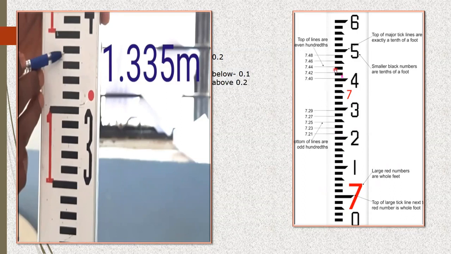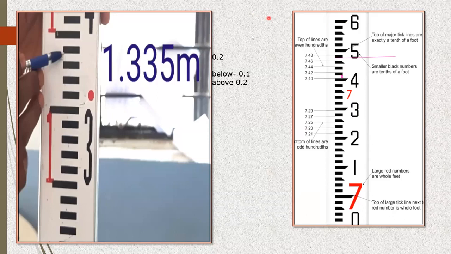So now again, you see here, it is again at the top. So this is 7.4, 4 here. 42, 44. This is 7.44. Next, this is 7.46. Suppose if it was here at the bottom, then it would have been 7.45 exactly. Then this one, it is 7.48 at the top. Suppose if it was at the bottom, what it would have been? It would have been 7.4, 7.42, 44, 46. It would have been 7.47. But here it is at the top, so it is 7.48. Then it is 7.5 and 7.6. Got it? So in this way, you have to understand it.